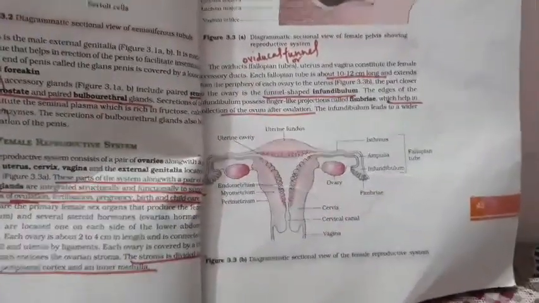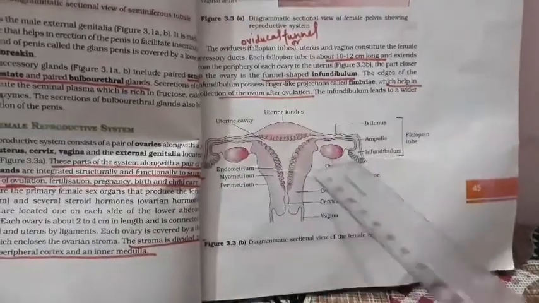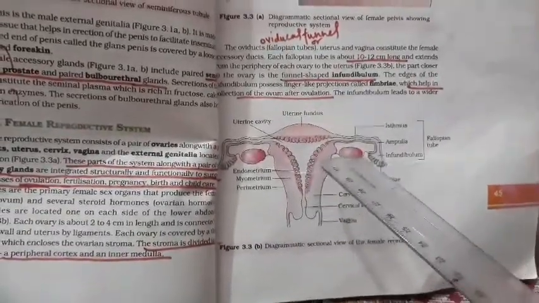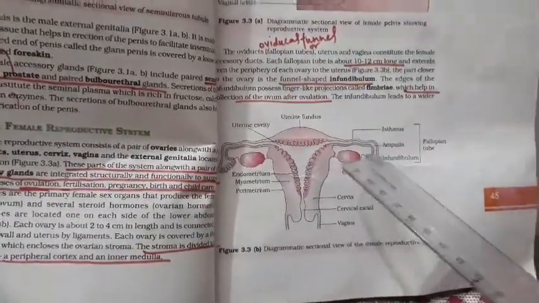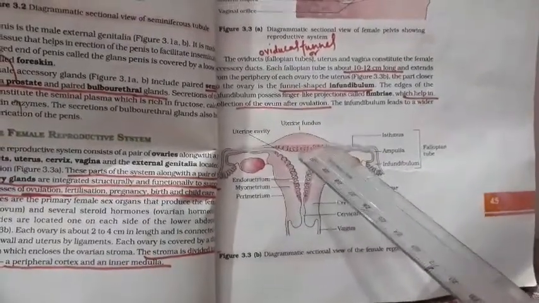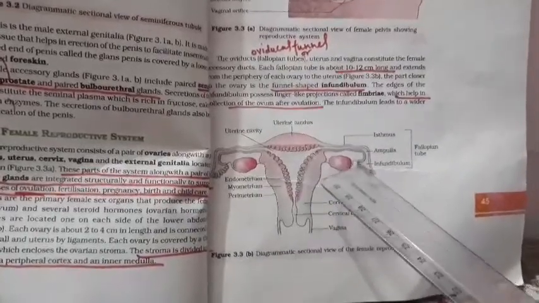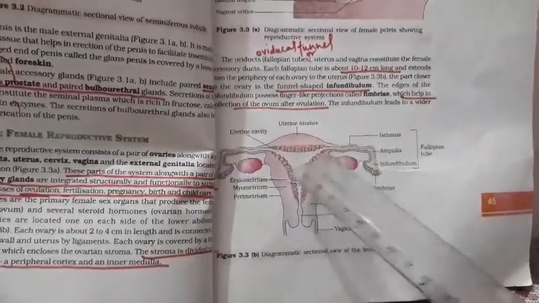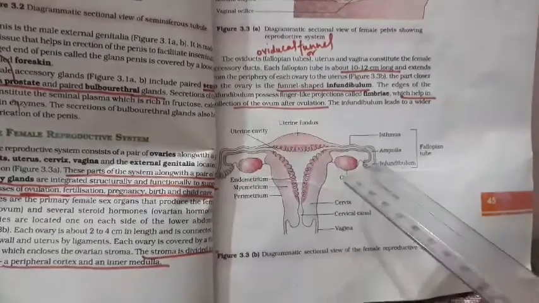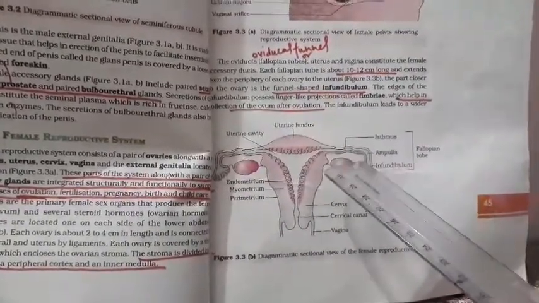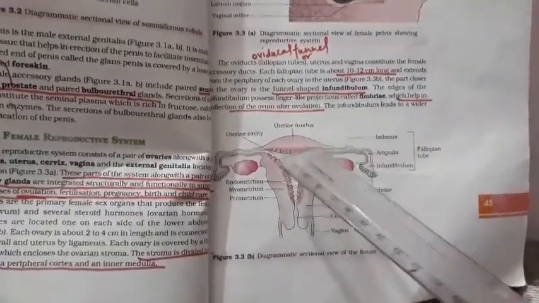Now, the second organ in the female reproductive system is a long, narrow tubular tube. This is also called the oviduct. Why is it called the oviduct? Because it carries the egg from the fimbriae through this tube to the uterus. It is also called the fallopian tube and the oviducal funnel, because the upper part of the oviduct looks like a funnel. So these are the three names of the oviduct.